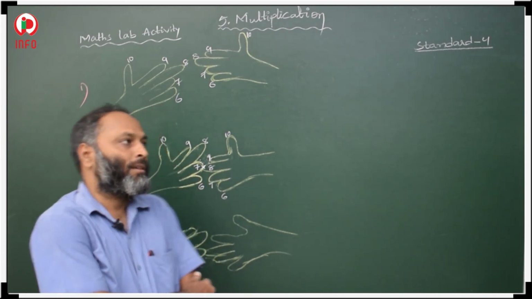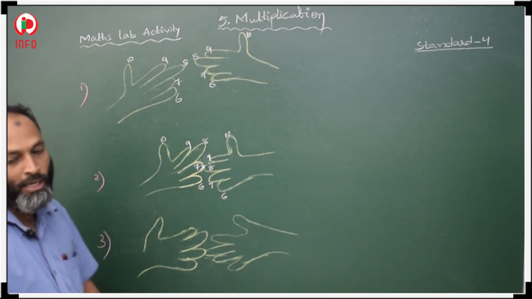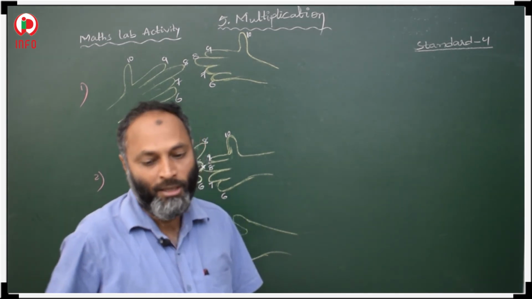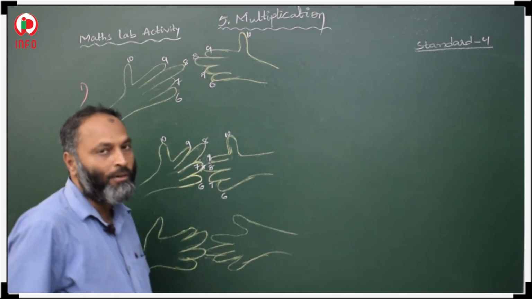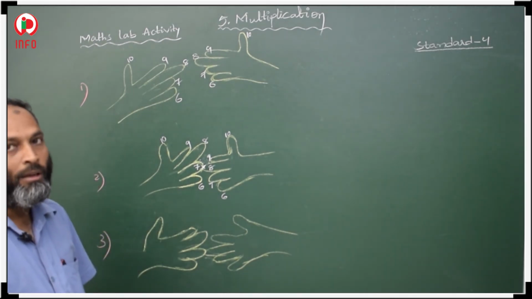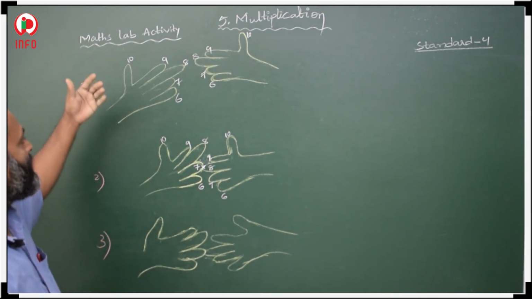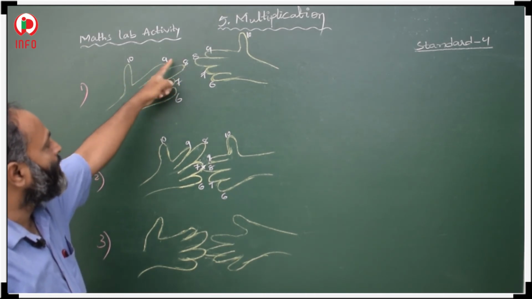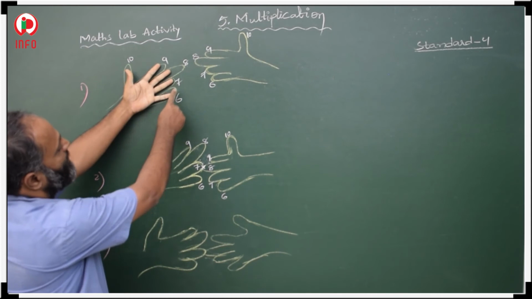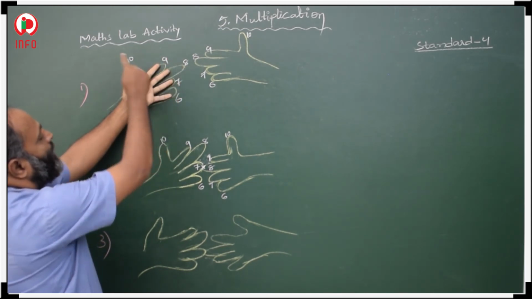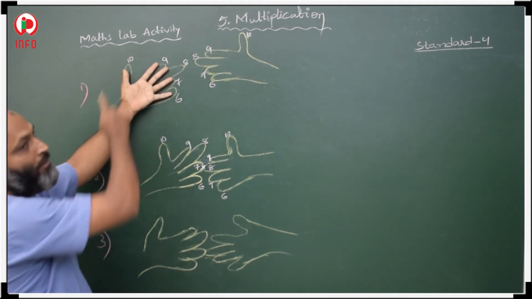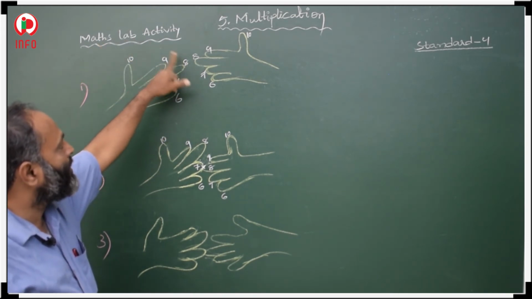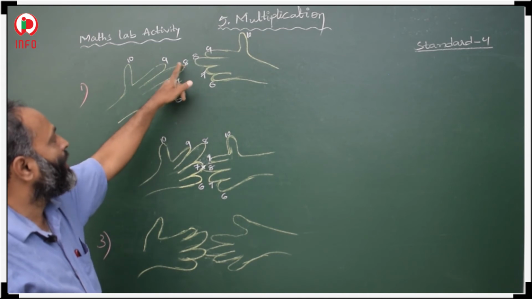Yes, now students, so here is the maths lab activity. By using this activity, how should we find multiplication using fingers? First, this is your small finger, and in this order you have to write your numbers from here: 6, 7, 8, 9, 10, from the small finger to the thumb side.